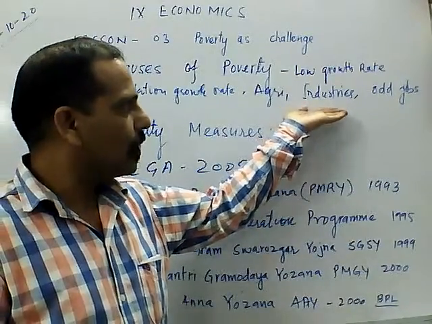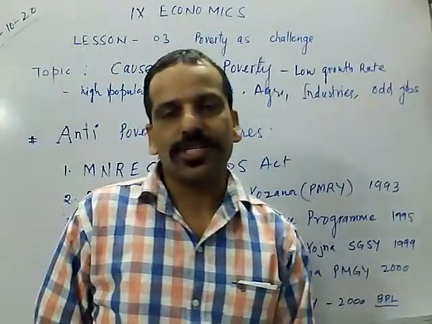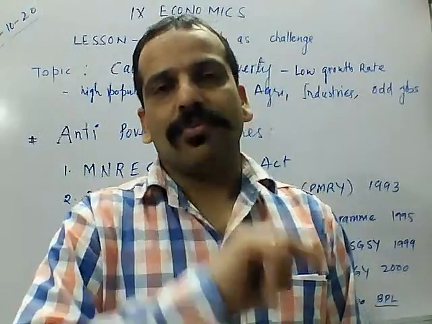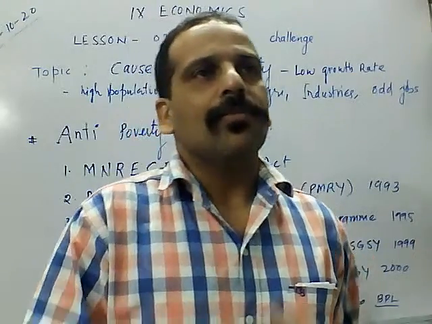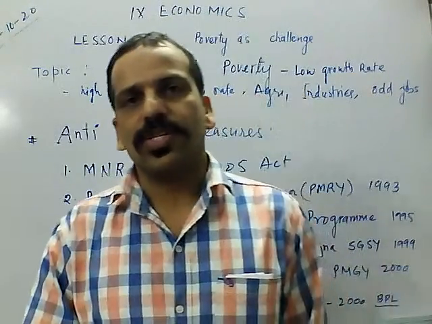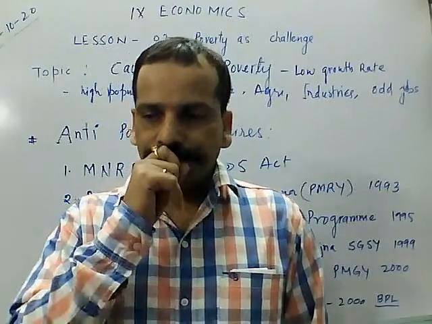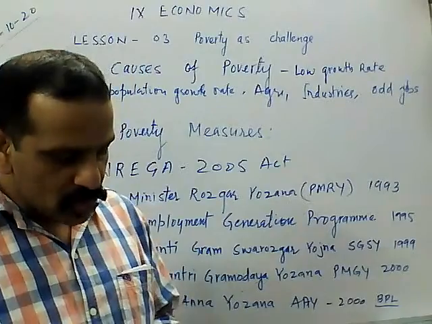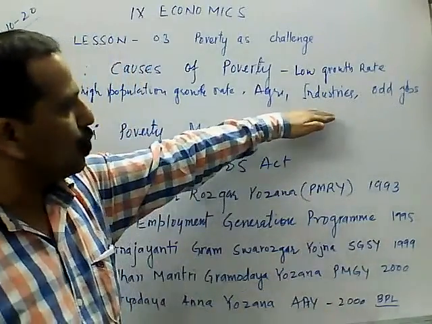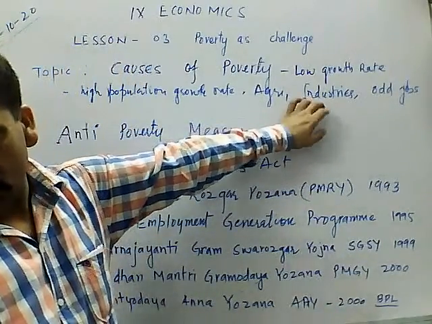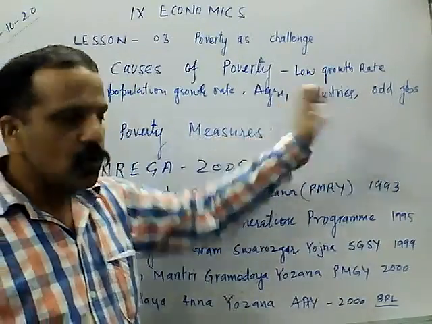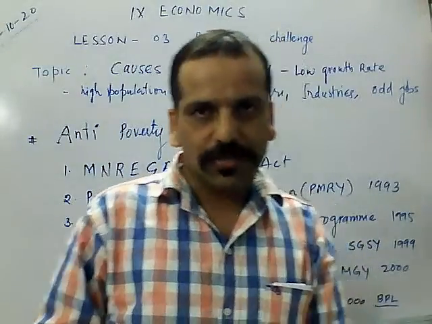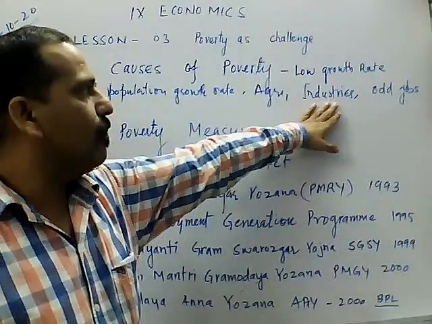After independence, the role of the industrial sector, no doubt, was increased by the government in the second 5-year plan. In the second 5-year plan, Mahalanobis, one of the famous economists and statisticians, suggested to the government that it should focus on industries to increase employment opportunities. So there was some boost and focus on the industrial sector, particularly the public sector, in the second 5-year plan.